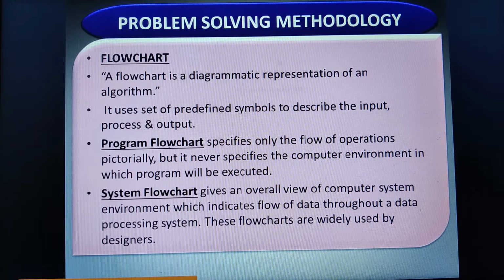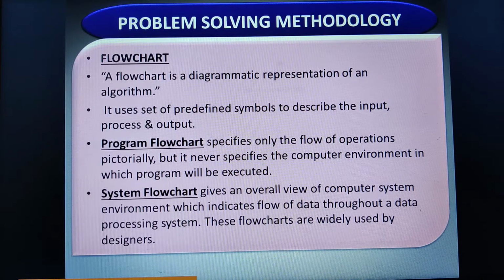It also indicates the computer system environment, in the sense that it provides information like whether the program has to be stored in a magnetic disk, whether the data is coming from the keyboard or the mouse, whether the output has to be printed onto the printer, or displayed onto the monitor. The system flowchart not only gives you the symbols we discussed in the class, the simple flowcharts with start and then input, where we used the parallelogram to read the input, then for calculation we used the rectangle.